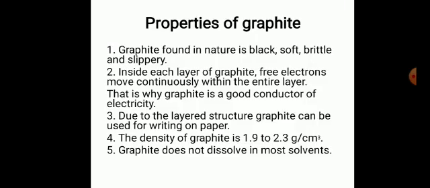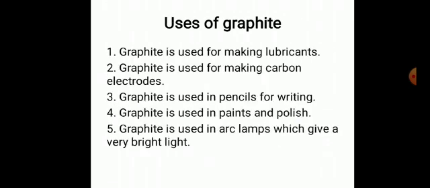Properties of graphite. Graphite found in nature is black, soft, brittle and slippery. Inside each layer of graphite, free electrons move continuously within the entire layer. That is why graphite is a good conductor of electricity. Due to its layered structure, graphite can be used for writing on paper. The density of graphite is 1.9 to 2.3 gram per centimeter cube. Graphite does not dissolve in most solvents.